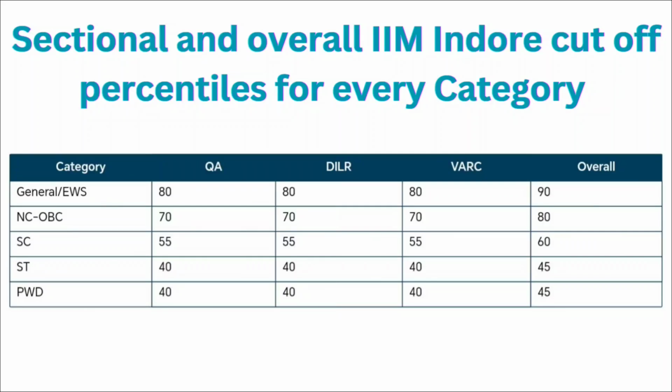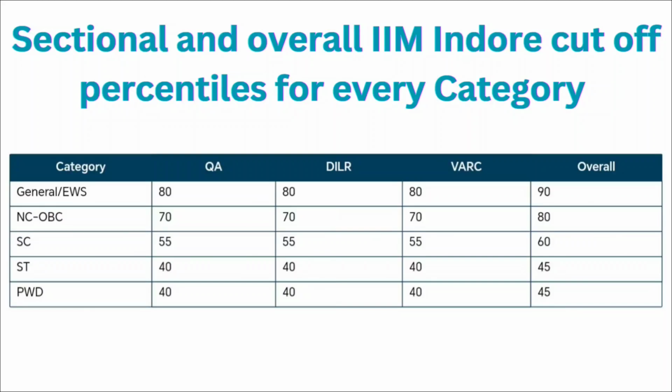For NC-OBC, it is 70 percentile for the quantitative ability, DILR and VRC section, and you should have 80 percentile or more than that in your CAT entrance examination. For SC category, it is 55 percentile for the quantitative ability, DILR and VRC section, and overall you should have 60 percentile or more than that in your CAT entrance examination.